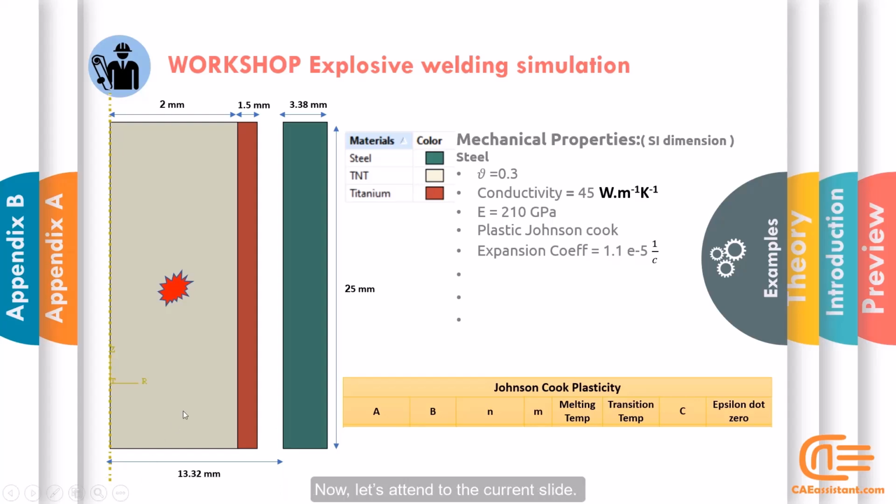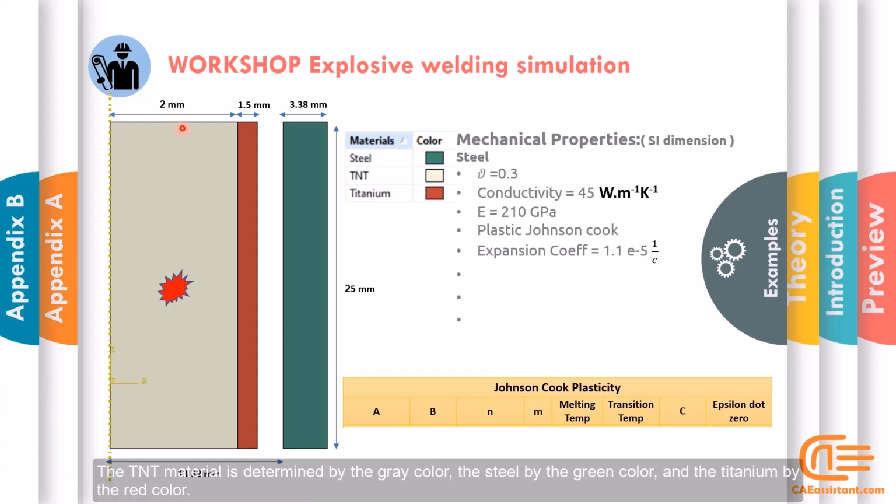Now let's attend to the current slide. The TNT material is determined by the gray color, the steel by the green color, and the titanium by the red color. You can see the dimensions of all parts here. The explosive point is determined precisely in the middle of the TNT.